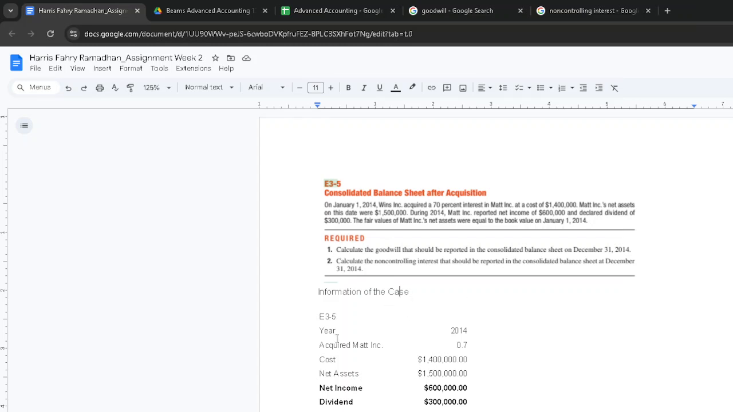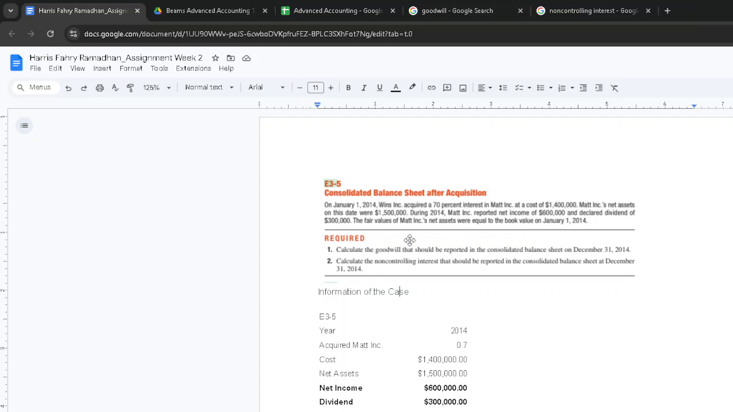Question one. A parent company called Wins acquired 70% of MAT with a cost of this. MAT, the subsidiary, has net assets of this, net income of this, and dividend of this. Fair values of MAT net assets were equal to the book value.